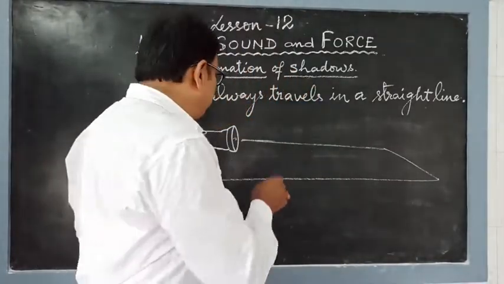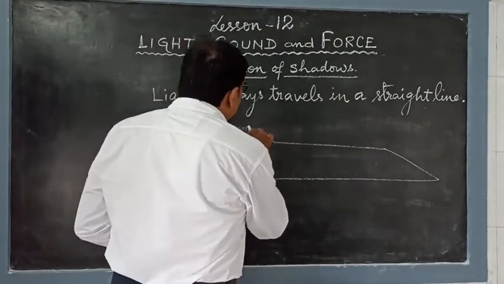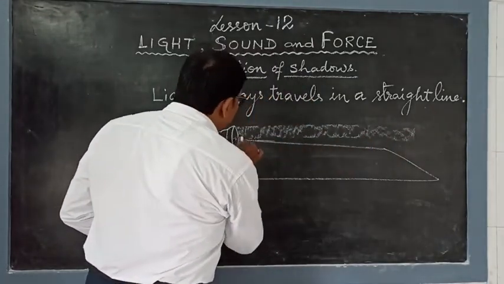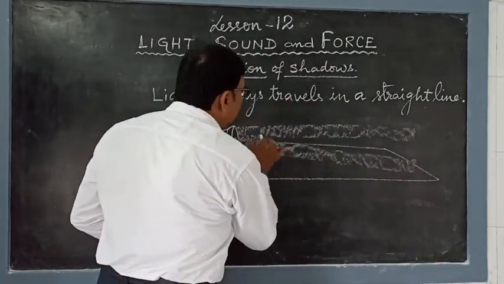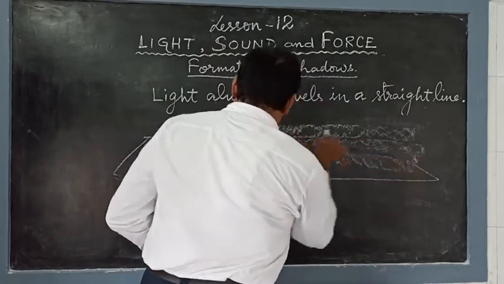What do you see? You see that the light is traveling in a straight line.